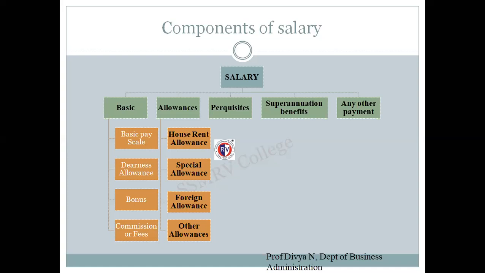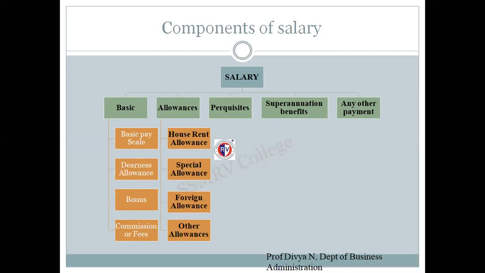Next up, we have allowances. So we'll see the different classifications of allowances. Allowances is nothing but any sort of payment or cash given to an employee by the employer for meeting some expenses. For example, we have house rent allowance. A particular employee is not owning a house, he's staying in a rented house, and the company feels that I need to help my employee to pay his rent other than the salary that I am paying. So I will provide him an allowance relating to his house rent.